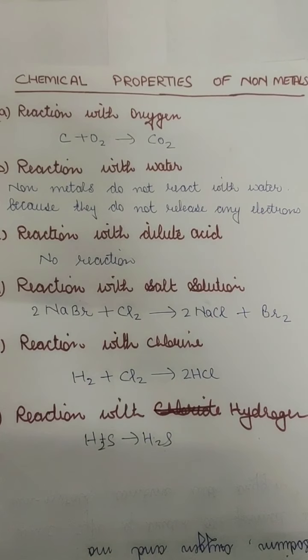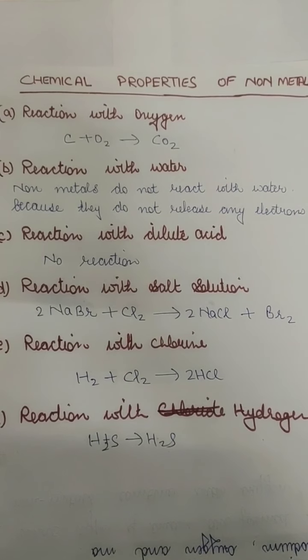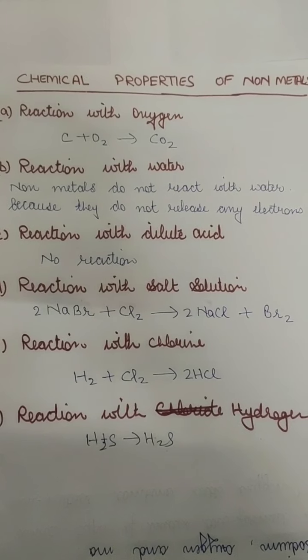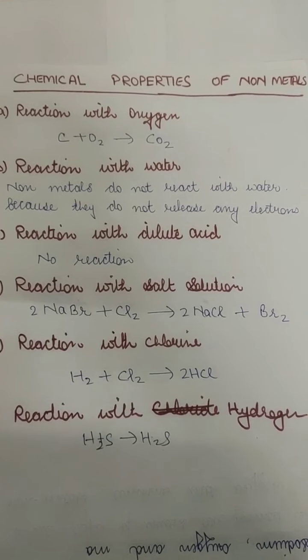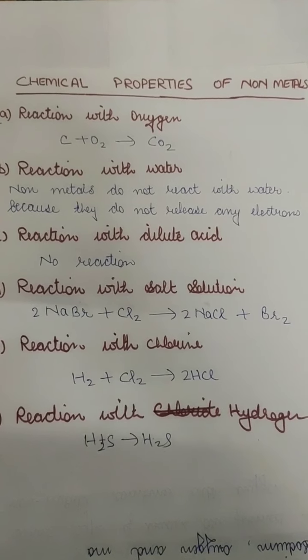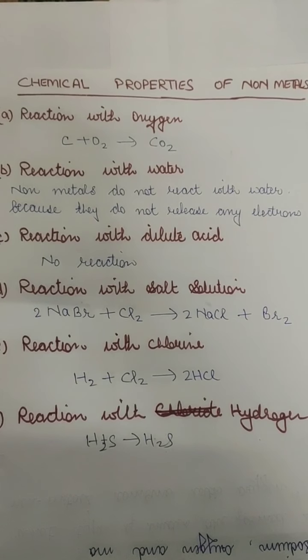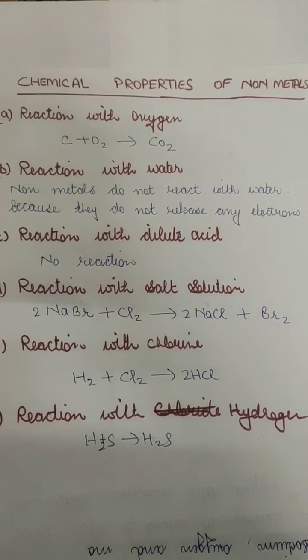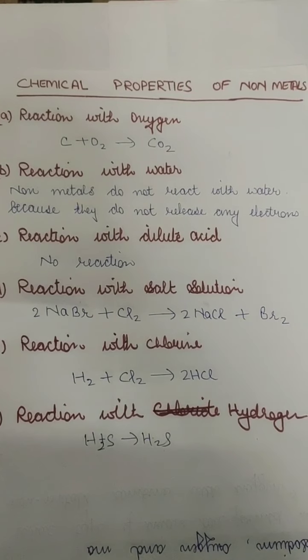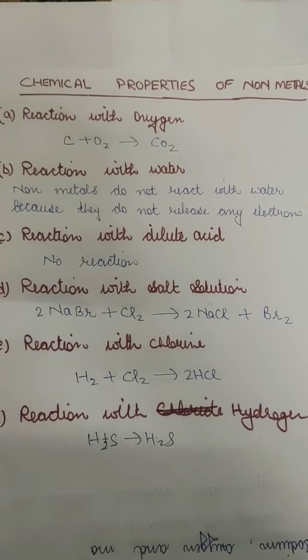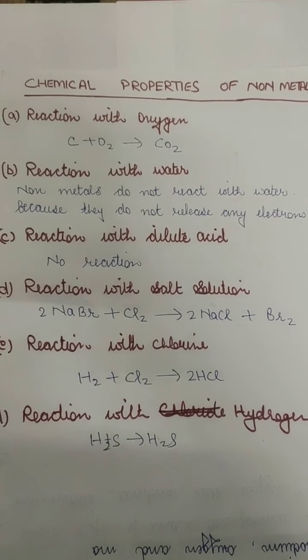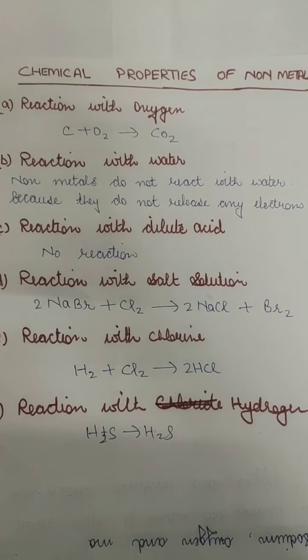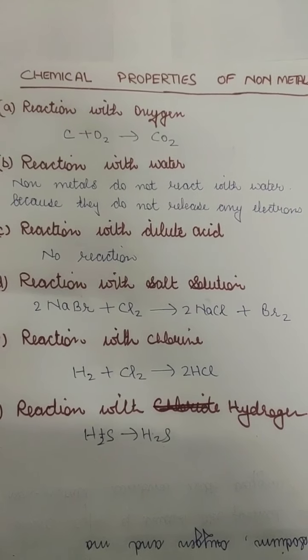So let's continue with the topic of our chapter number 3, that is metals and non-metals. And today we're going to do the topic called chemical properties of non-metals. Although this topic is not given in your NCERT book, it has been seen that sometimes questions are being asked from this topic as well. It is a very small topic and we will be discussing just a few points. That will be a short one, an easy one. So we'll start with this today.